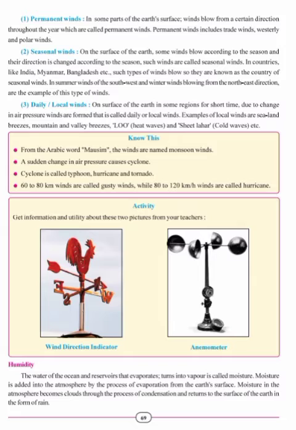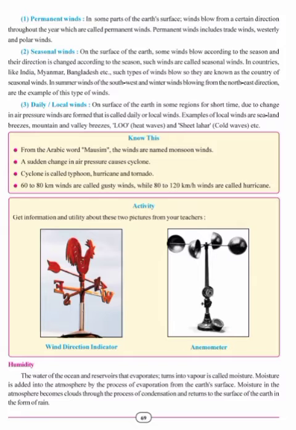The second type of wind is seasonal winds. On the surface of the earth, some winds blow according to the season and their direction is changed according to the season. Such winds are called seasonal winds. In countries like India, Myanmar, Bangladesh, etc., such types of winds blow, so they are known as the countries of seasonal winds. Summer winds from the southwest and winter winds blowing from the northeast direction are the examples of this type of winds.